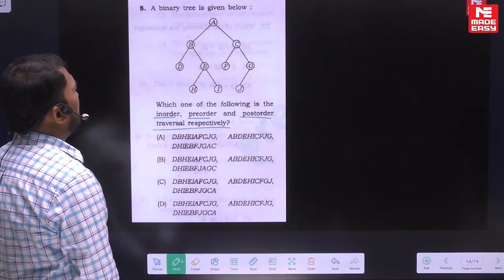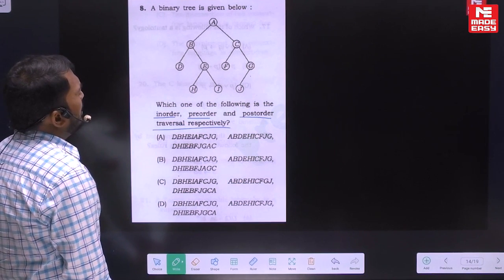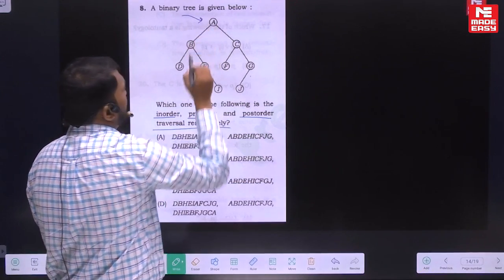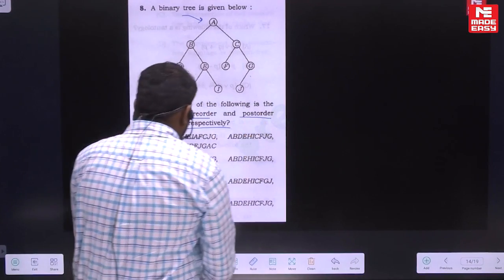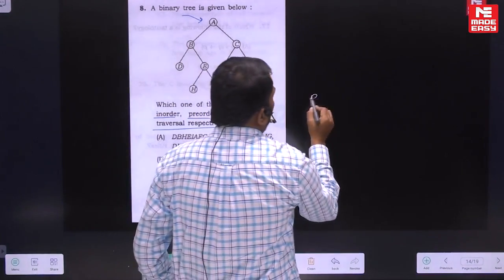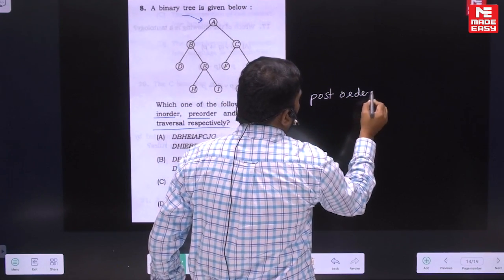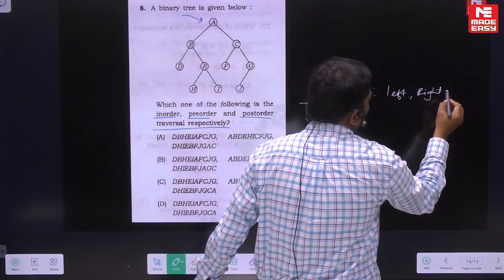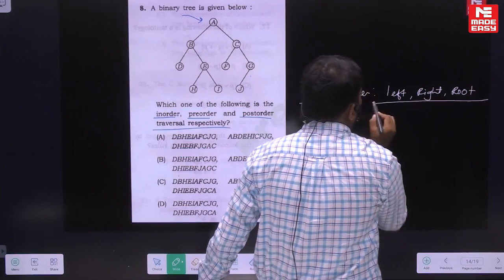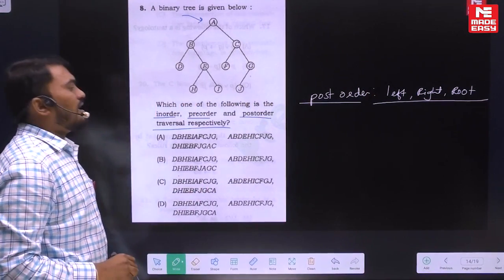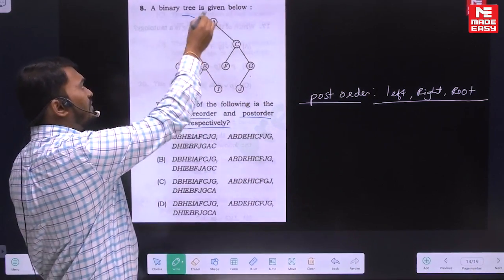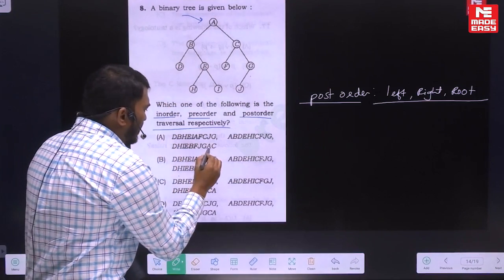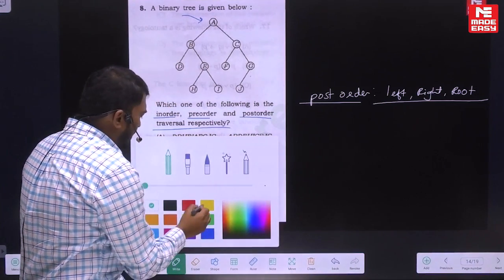So just easily eliminate. Understand here: in post-order, the root will be visited last. Listen carefully. What is the rule we follow in post-order? First you visit the left subtree, then the right subtree, and then the root. So root will be visited last, which means A should be last in the post-order. Now we see option A. A is not the last one. Understand here?